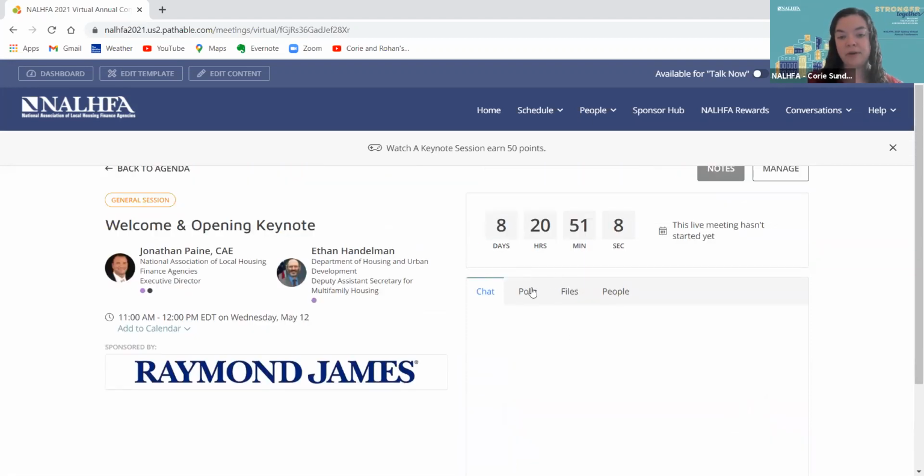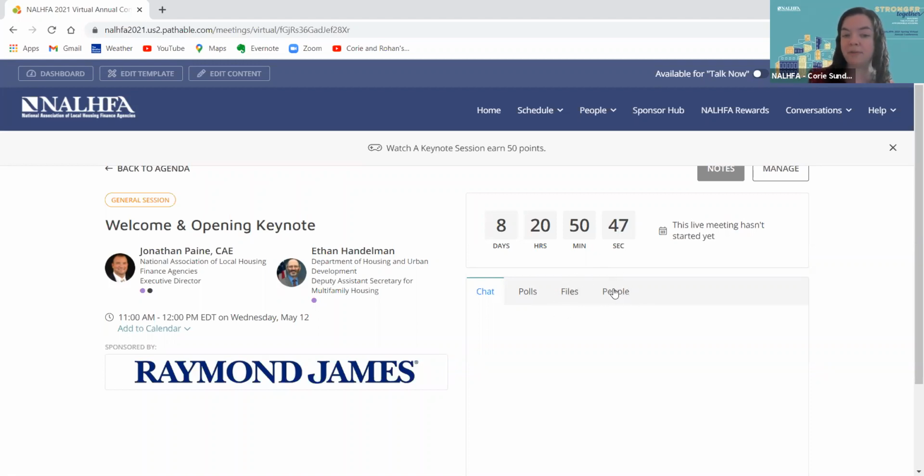The next tab you see here is polls. So if the speaker has come up with any specific polls that they wanted to ask the audience for their session, those would appear in this tab here. And then next over is files. So again, if the speaker has any handouts or slides that they would like to share ahead of time, those would appear in this files tab here.